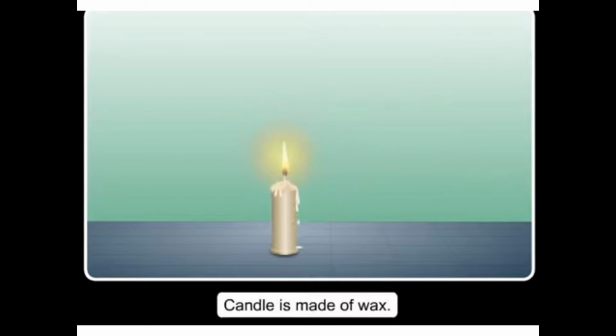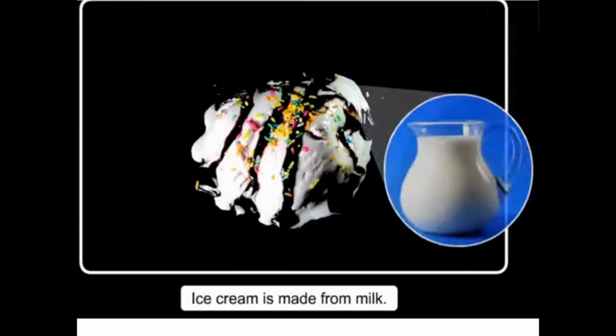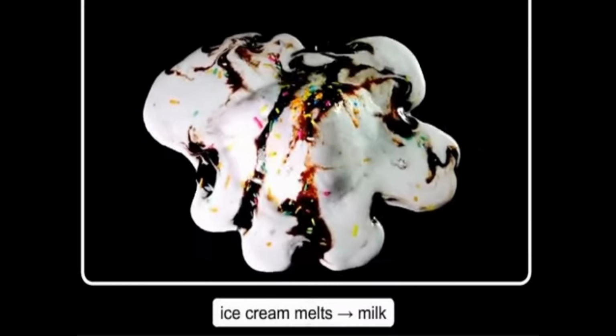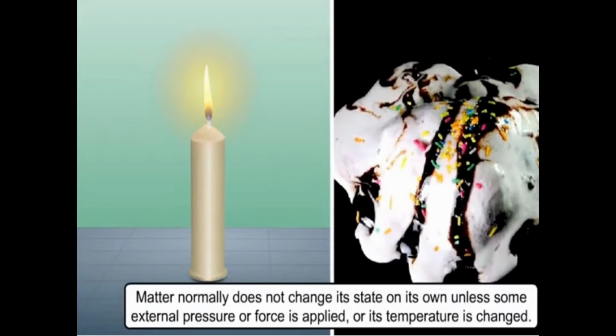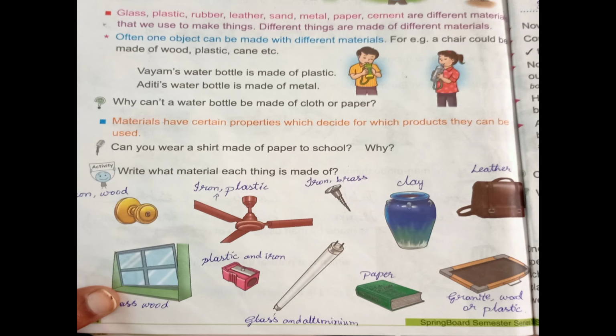A candle is made up of wax. Ice cream is made from milk. When ice cream melts, the milk comes out separately. Matter normally does not change its state on its own unless some external pressure or force is applied or its temperature is changed.